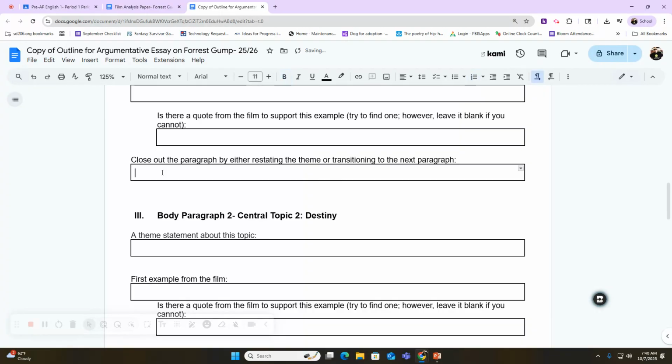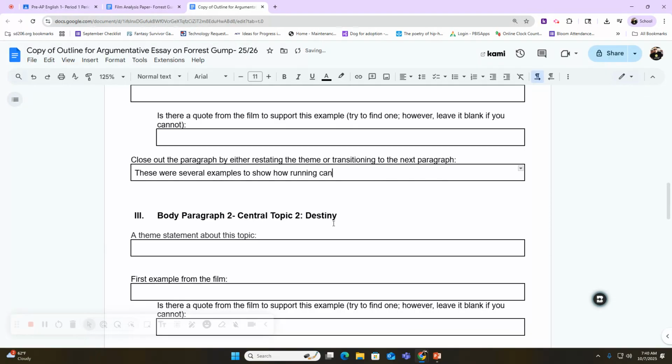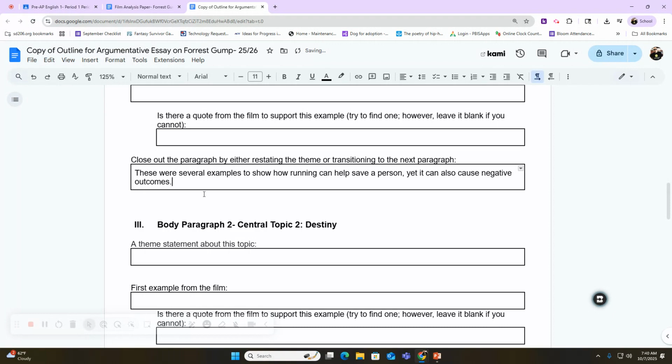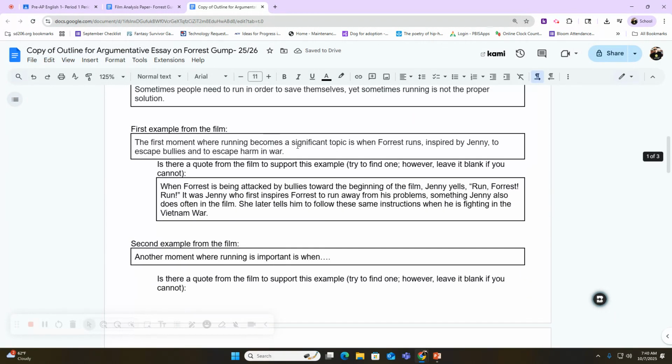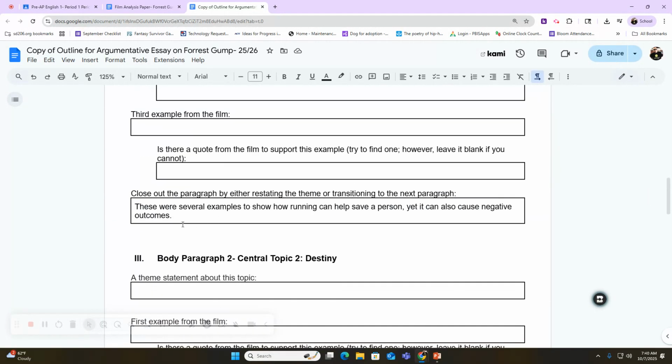So I could say something like this. If I want to restate the theme, I could just say, these were several examples to show how running, I go back to see what my theme was. Oh, how running can help save a person, yet it can also cause negative outcomes. See how I'm saying the same theme from up here, but in different words? I don't want to sound like a robot, so I'm saying it slightly differently. So that's one way I can restate the theme.